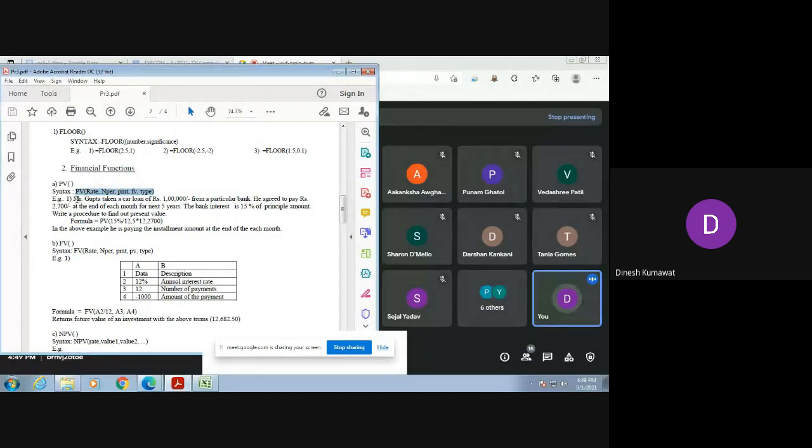Here we have the first example: Mr. Gupta has taken a car loan of rupees 1 lakh from a particular bank. He agrees to pay rupees 2,700 at the end of each month for the next 5 years. The bank interest is 15% of the principal amount. Write a procedure to find out the present value. Here they have already mentioned the formula of present value, so you just need to copy this formula and enter it in your Excel sheet. Can you guess what its answer is?